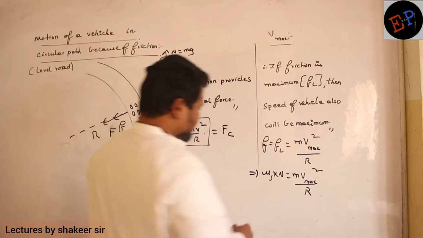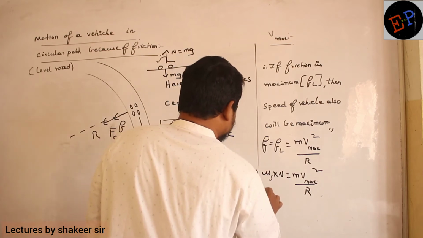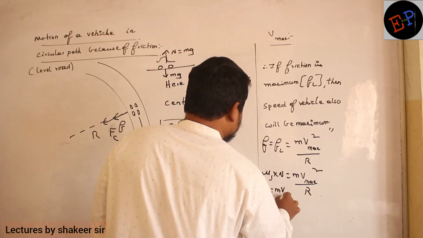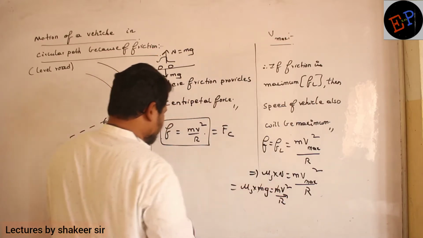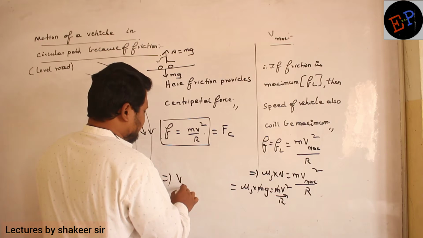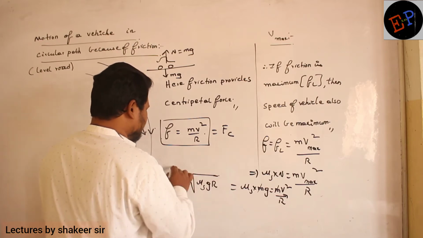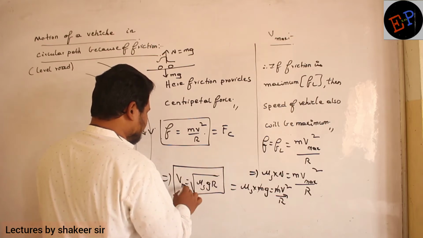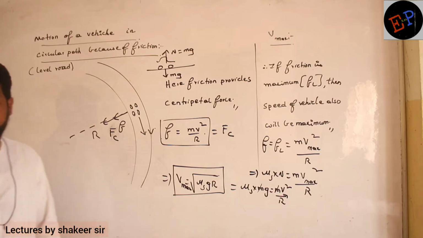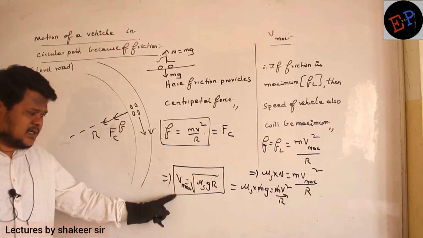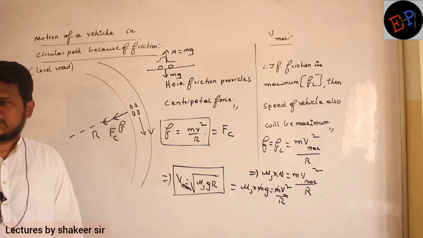So if you substitute here, mu s into normal reaction, which is mg, is equal to mv max square divided by r. So mass and mass get cancelled. What is the final equation we will get? V max is equal to square root of mu s into g r. This is the maximum velocity with which a person can move in a circular path without slipping. It is not possible to move with a maximum velocity greater than this without slipping. Are you able to understand?